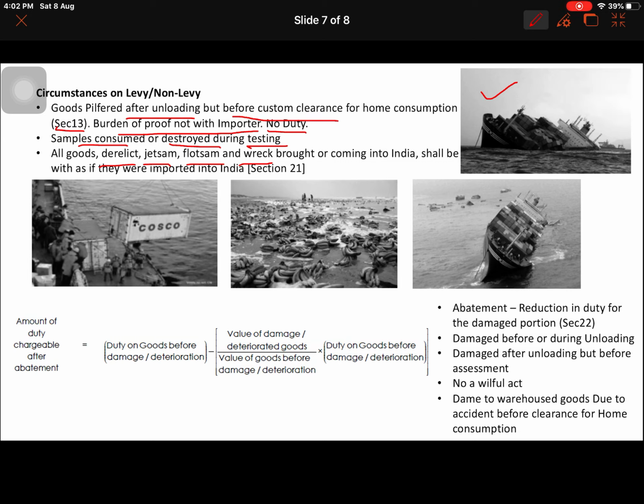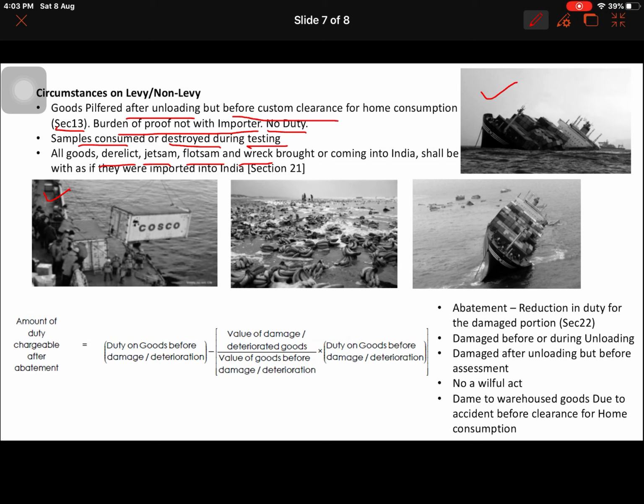So that is derelict. Next is jetsam. During high seas, when the ship is not balanced and looks overloaded, they may put some parcels or containers into the sea.